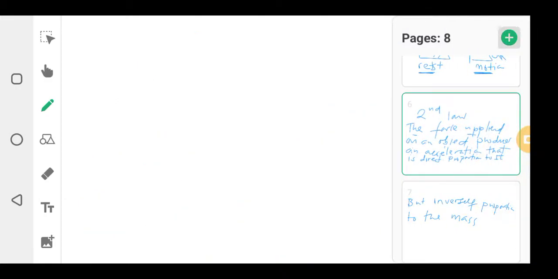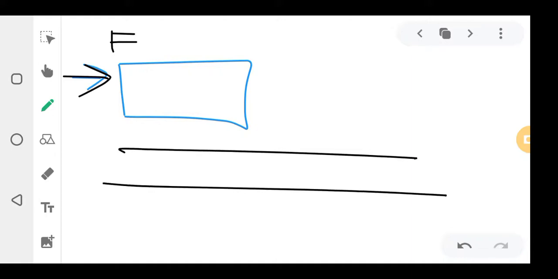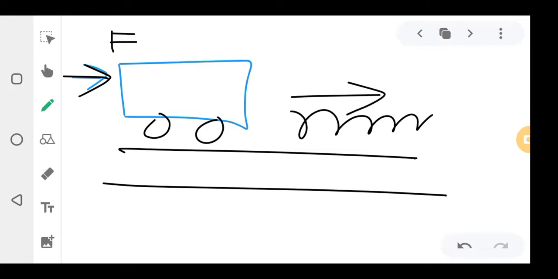So it means if this is the object, and you apply force to it, you are pushing it in this direction. This is a road, and this has wheels, so it will start moving in this direction. That movement is what acceleration is.